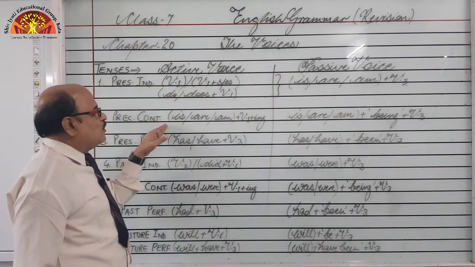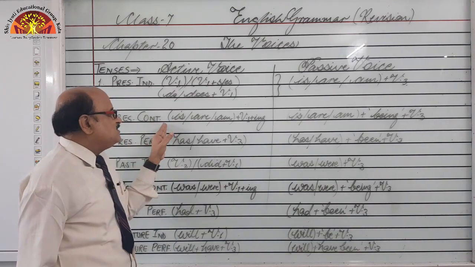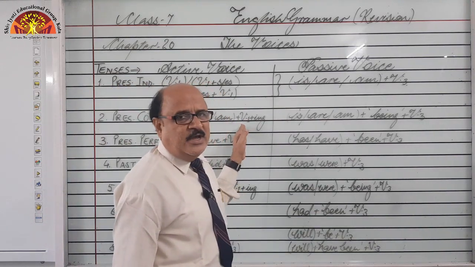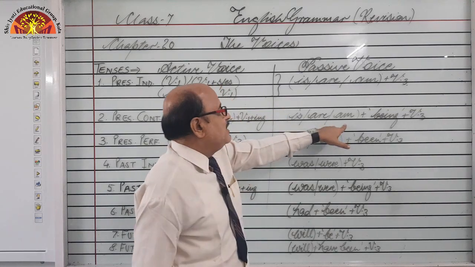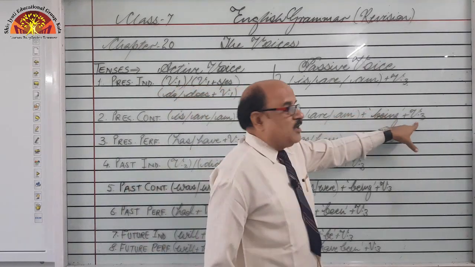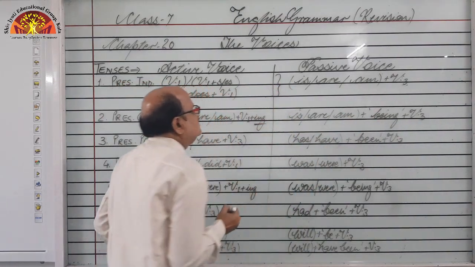If it is present continuous tense, means at present something is going on, then is, are, am, V1 ing will be there in active voice, but in passive voice, is, are, am remain as they are, and the verb third form as it is. But what to do with this ing form?